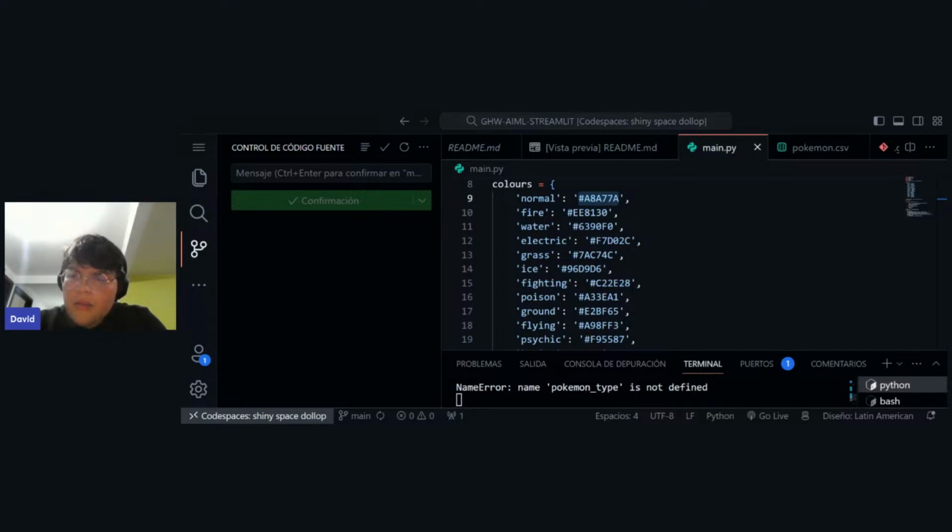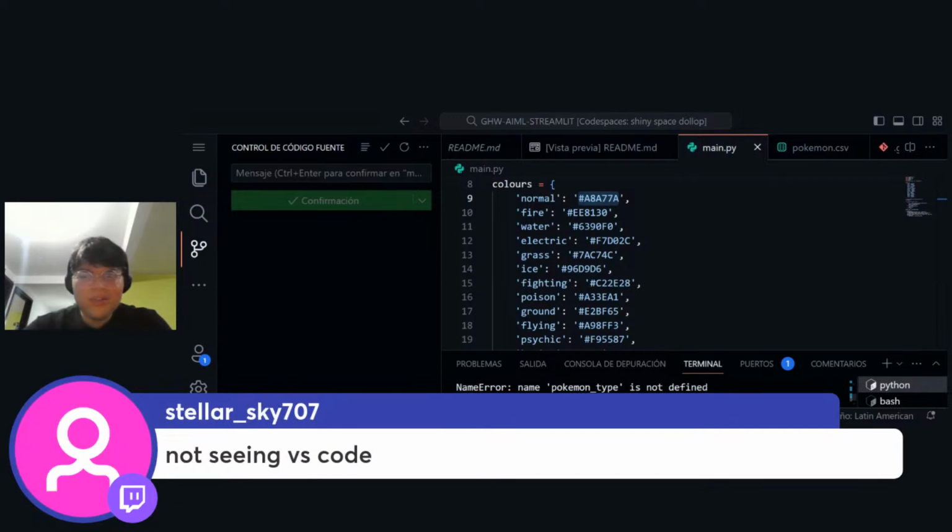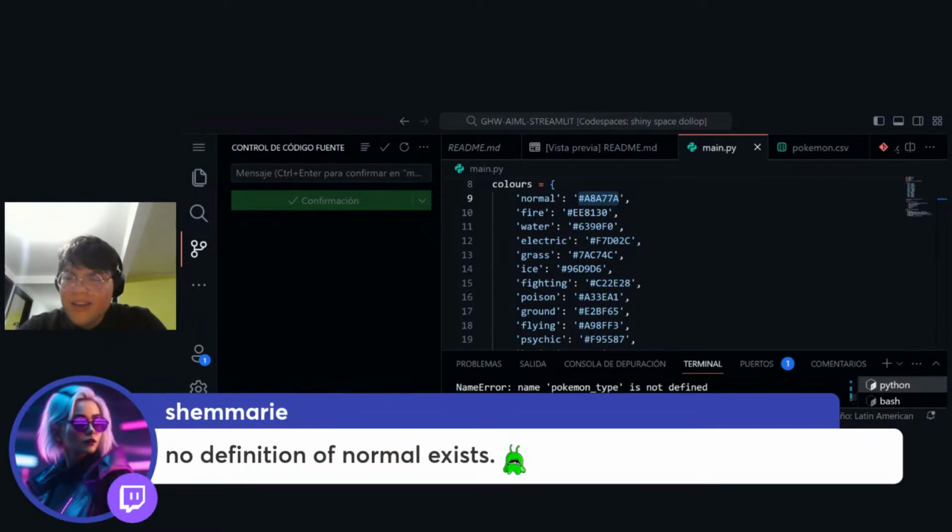Okay. So we're pausing. Yeah, I'm using Linux. I don't know which kind of Linux. I think this is Debian. I think Codespace is just Debian. I don't know. Yeah, I'm sorry if I forgot to show my Visual Studio Code. I'm so sorry. Yeah, well, it exists in Pokemon. If you think about it, there are normal Pokemon, but some of the normal Pokemon look like real life animals, something like that. Should we call PETA? I don't know.